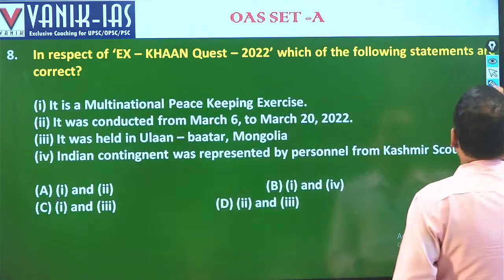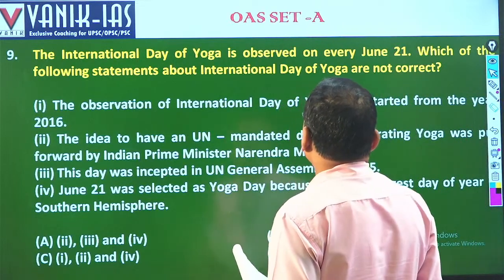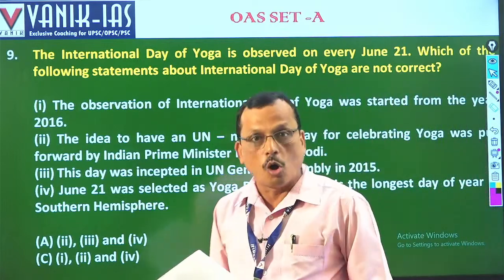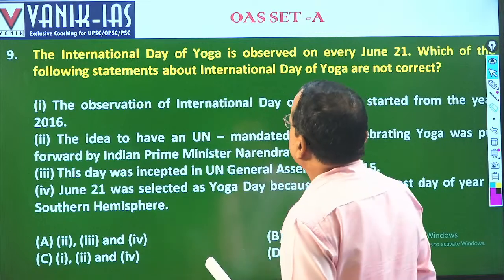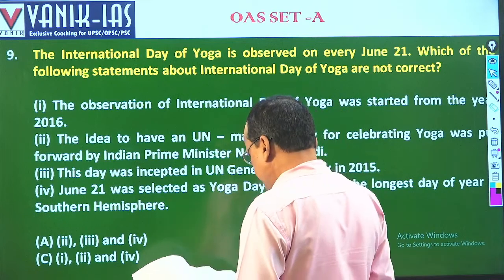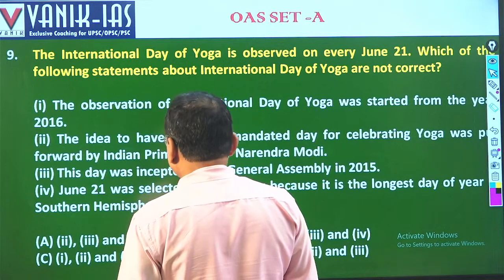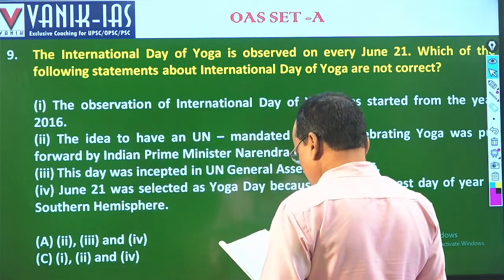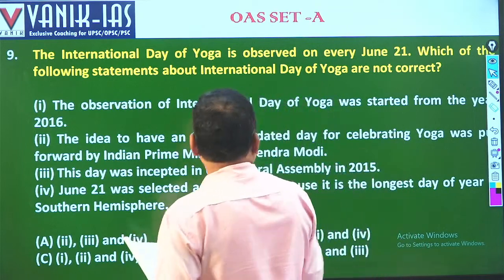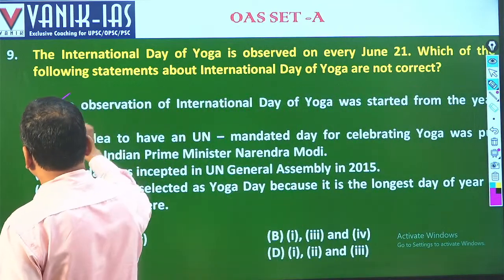Fine. Then moving further, International Day of Yoga is observed on every June 21st. Which of the following statements about International Day of Yoga are not correct? Fine. So the observance of the International Day of Yoga started from the year 2016. So it is an Indian proposal, and the first Yoga Day was observed in 2016. So this is correct.